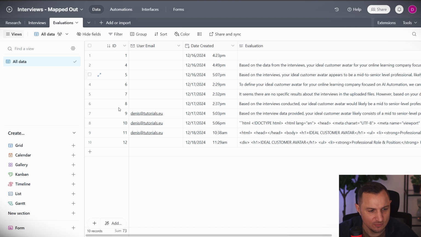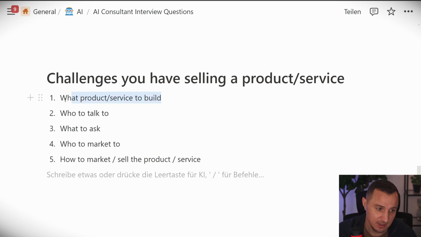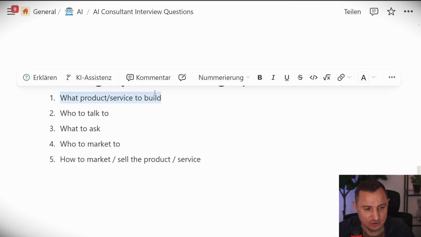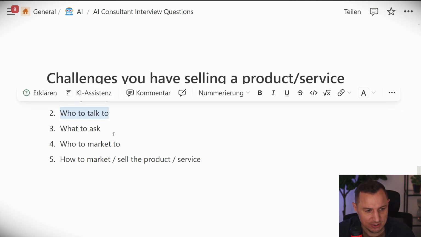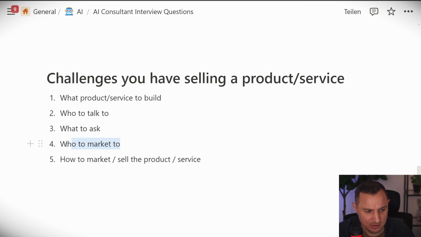I have run this multiple times and tested it multiple times, but usually you would just get one evaluation, and that evaluation would pretty much be it. And it's very, very valuable because that will then help you to understand what the product and services are that you should build. Well, we already talked about that. We already asked people, and then we will know better who to market to.